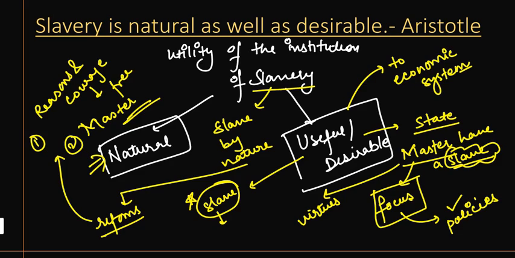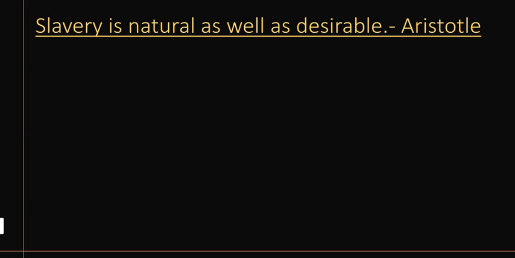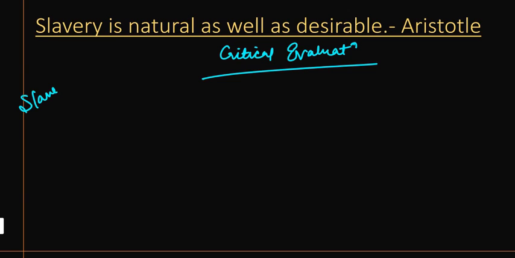Okay, next let us talk about the critical evaluation. See, Aristotle says slavery is natural, right?